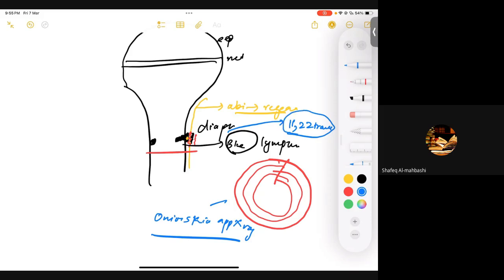You have a UWorld MCQ on that as well. Is that clear? 11;22 translocation, just memorize it. It's high yield, right? Is that clear? Again, this point. Yes, doctor, clear.